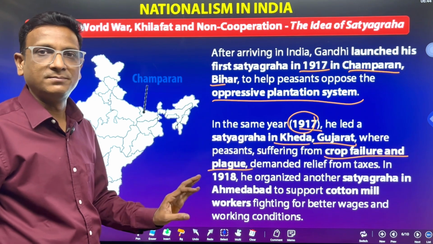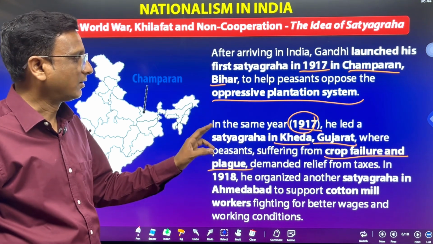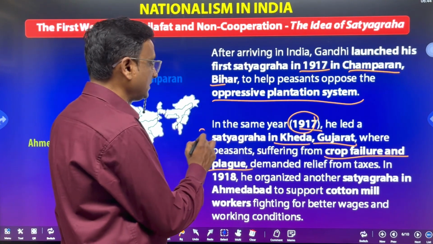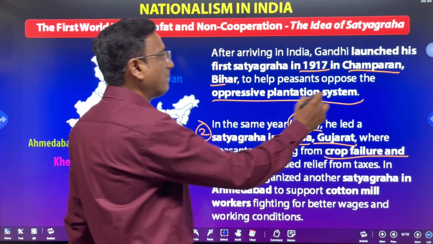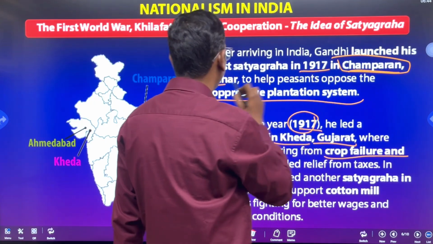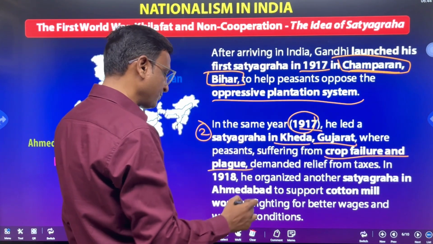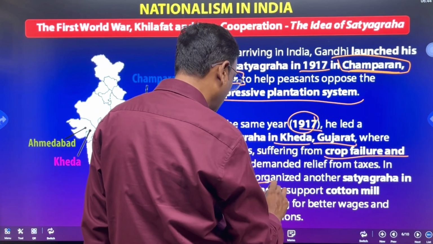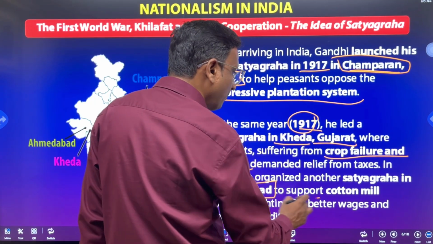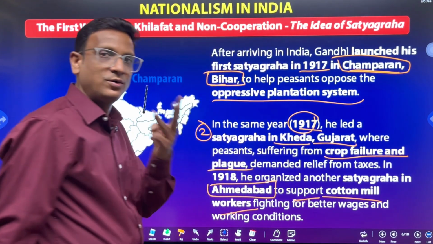So to support the peasants, Gandhiji organized the second Satyagraha. Second one is Kheda, Gujarat. First one is Champaran, Bihar. Where is the third one? Third one is Ahmedabad, Gujarat, to support cotton mill workers.